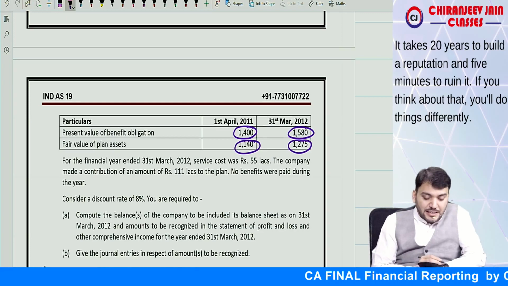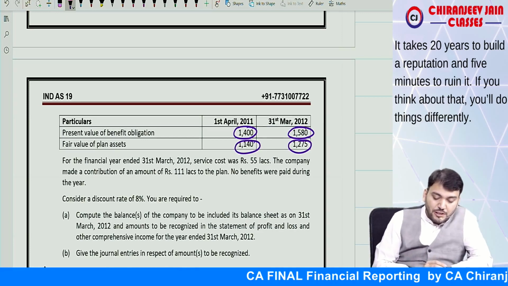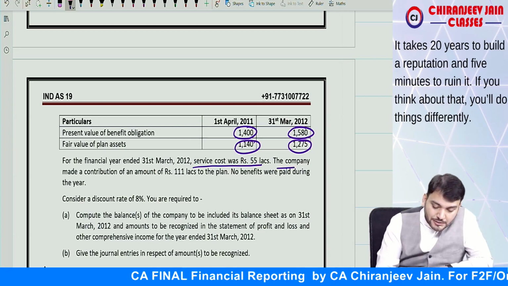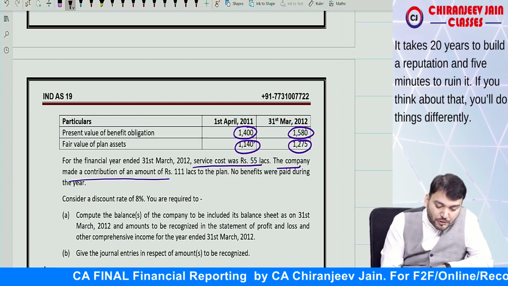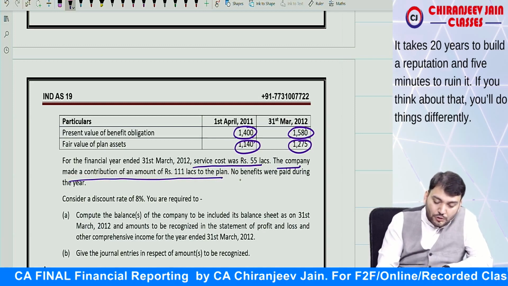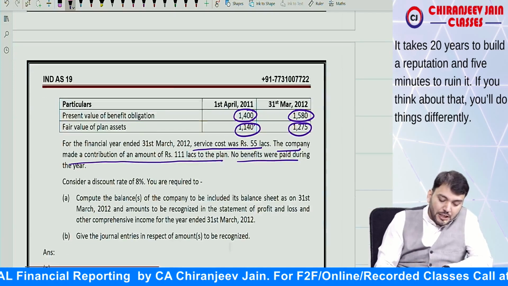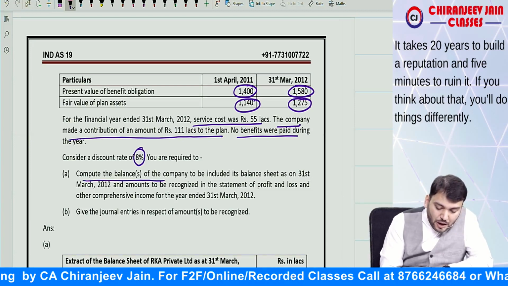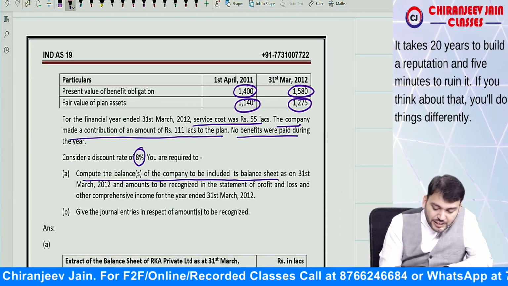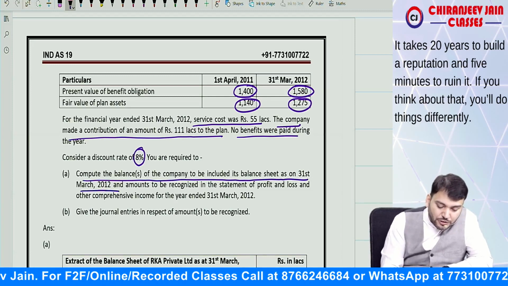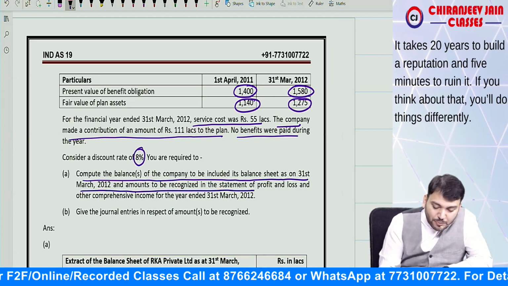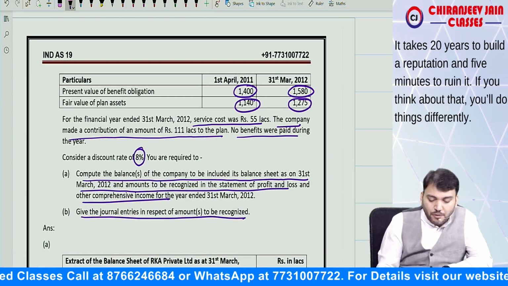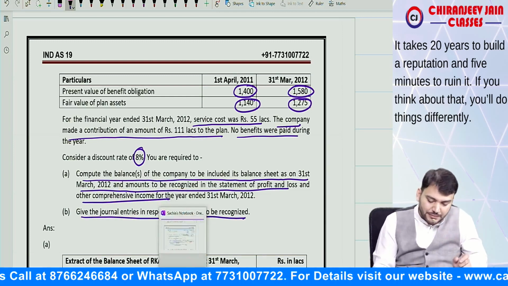For the financial year ended 31st March 2012, service cost was 55 lakh, meaning current service cost. The company made a contribution of 11 lakh to the plan. No benefit was paid during the year. Consider a discount rate of 8%. You are required to compute the balance of the company to be included in the balance sheet as on 31st March 2012, and the amount to be recognized in SOPL and other comprehensive income. Give journal entry in respect of the amount recognized. Very simple. Correct?